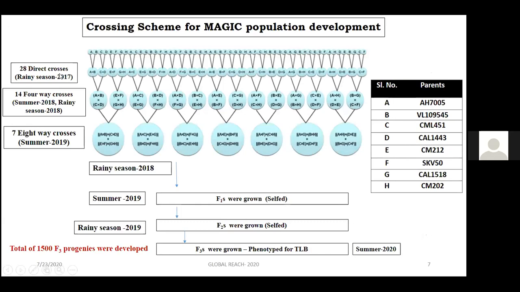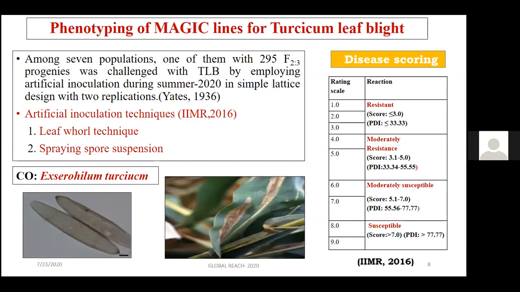The crossing scheme was like this. Initially we crossed the 8 parents in a half diallel fashion to get 28 direct crosses, and further 14 double cross hybrids were obtained, and from the double crosses 7 eight-way crosses were obtained, where genomes are reshuffled from the 8 parents. Further, they were carried on by the single seed descent method and selfed to obtain F3 progenies. At the F3 stage, in total we have generated 7 populations.